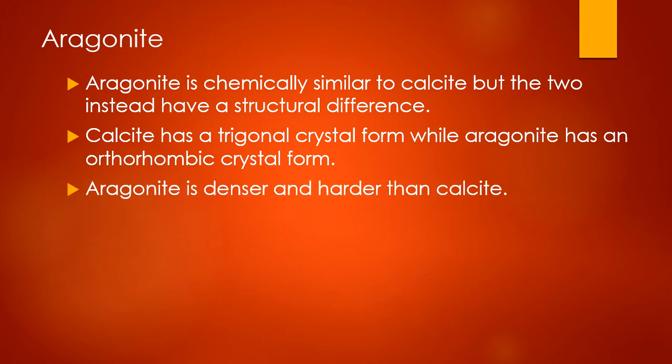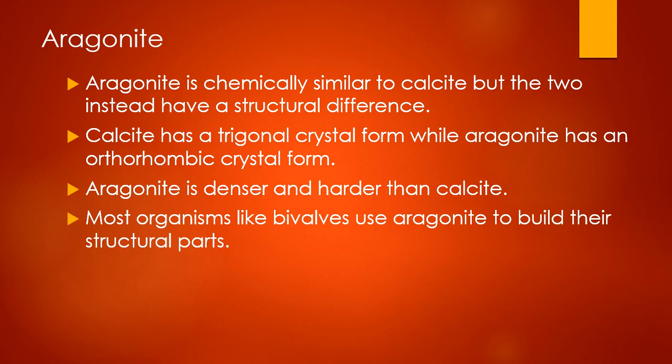Aragonite is denser and harder than calcite. As we know, the trigonal crystal form is far less dense compared with the orthorhombic crystal form of aragonite. The orthorhombic crystal form gives aragonite a much denser structure and even makes it harder than calcite in nature. That is the only structural difference. Most organisms like bivalves use aragonite to build their structural parts.